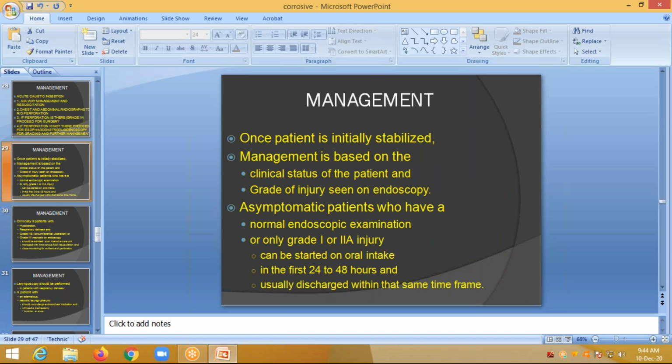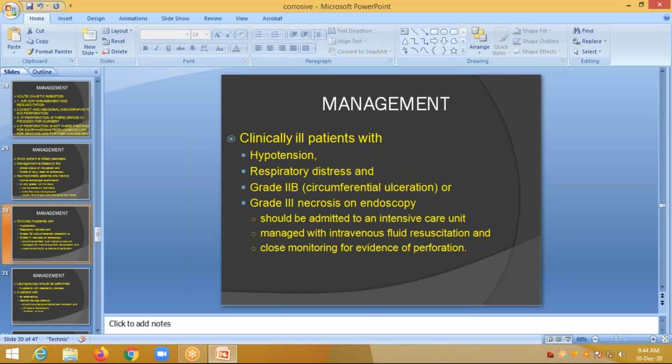Once the type of management is to be established, we initially stabilize the patient, the clinical status of the patient is taken, and the grade of injury is seen on endoscopy. Asymptomatic patients who have a normal endoscopy or only grade 1 or 2A injury can be started on oral intake in the first 24 to 48 hours, and are usually discharged within the same time frame. Generally, we look for any esophageal corrosive perforation on immediate examination.